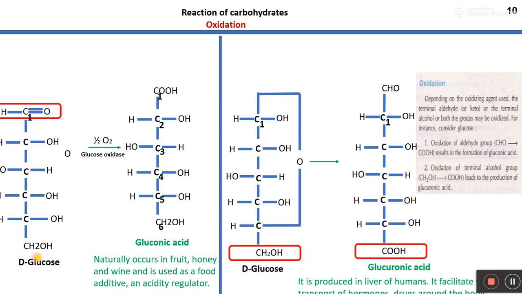Now, there is a chance of oxidation of both the aldehyde group present at the carbon 1 position and the hydroxyl group present at carbon number 6. When this group is oxidized, it forms glucuronic acid. Glucuronic acid is generally produced in the liver of humans, and it helps in transporting various hormones and drugs from one part of the body to another. So this is all about the oxidation of monosaccharides, especially glucose.